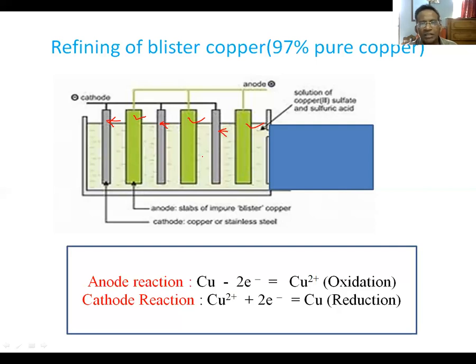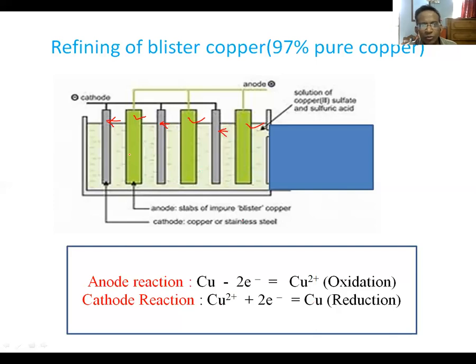Then if we pass electricity through the electrolyte, then the reaction at the anode side, that is from this blister copper bar, copper atom will lose electron to produce copper ion, which is oxidation reaction, and from the solution, copper ion will accept electron to produce copper metal.